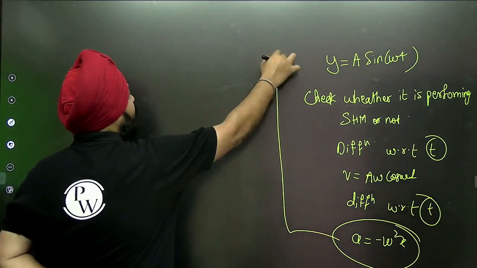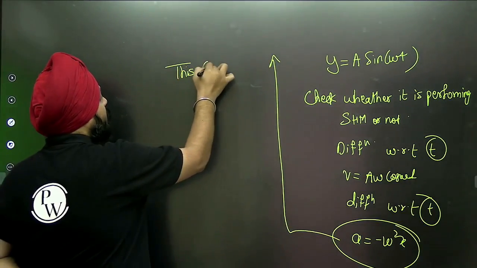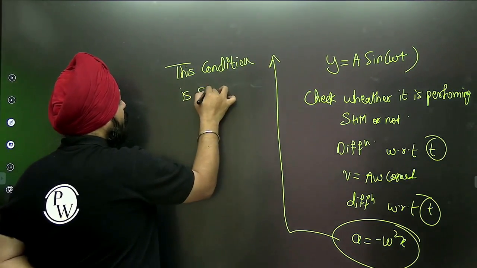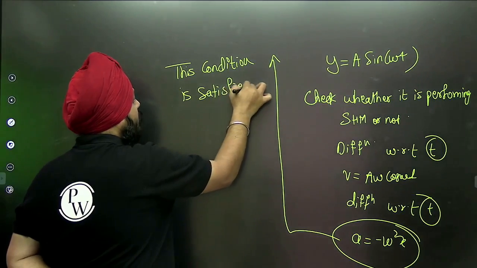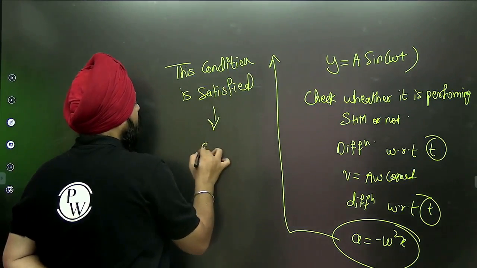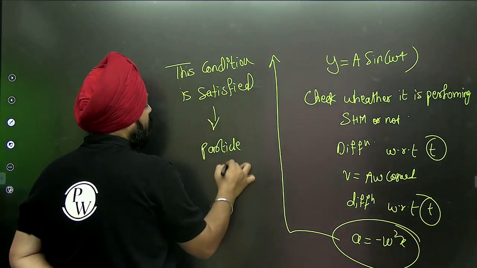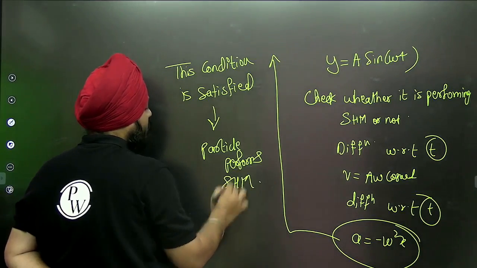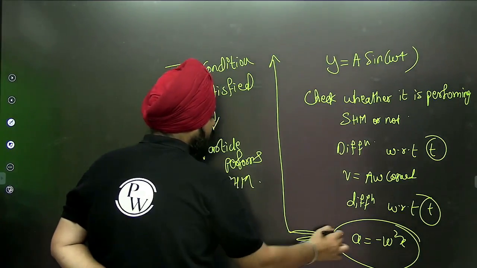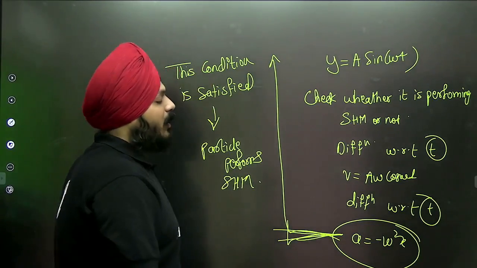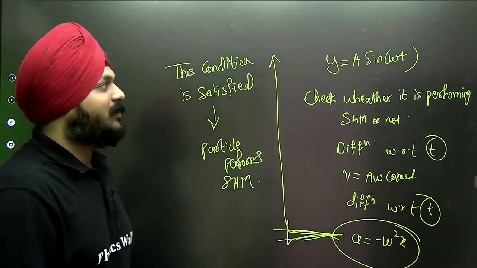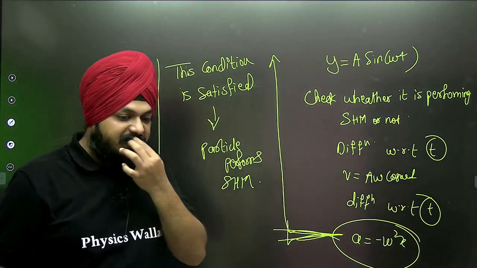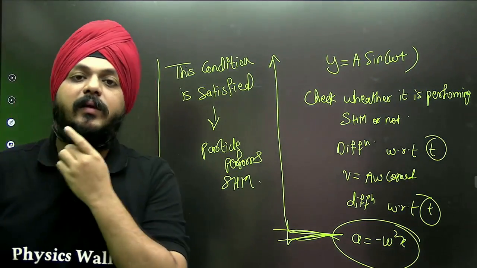If this condition is satisfied, the particle performs SHM.